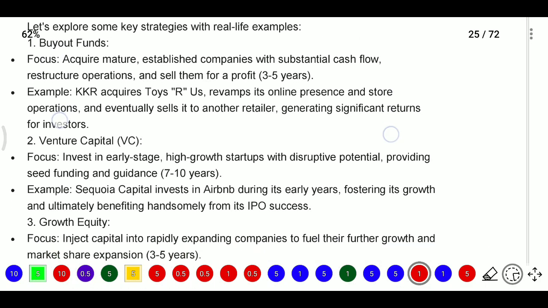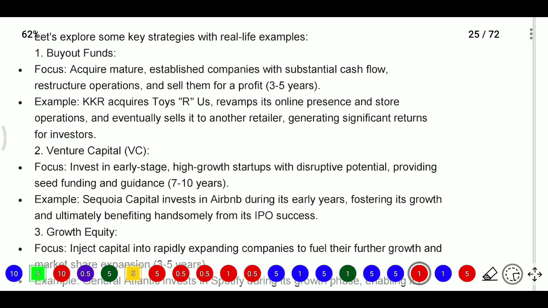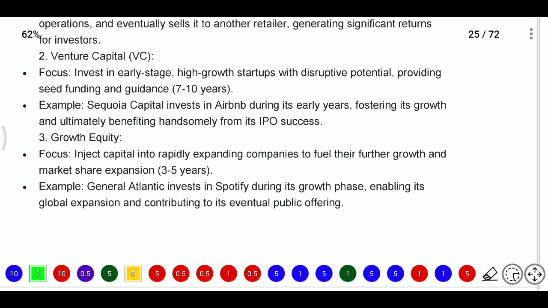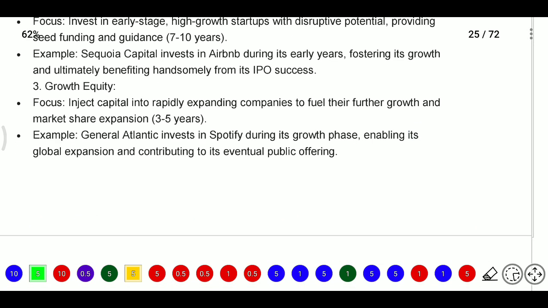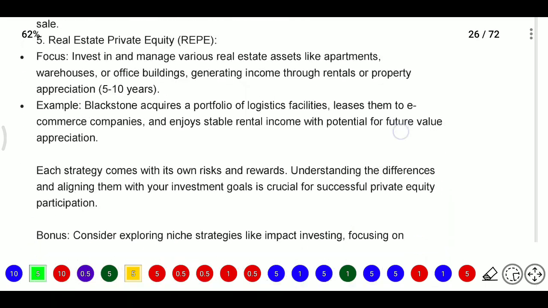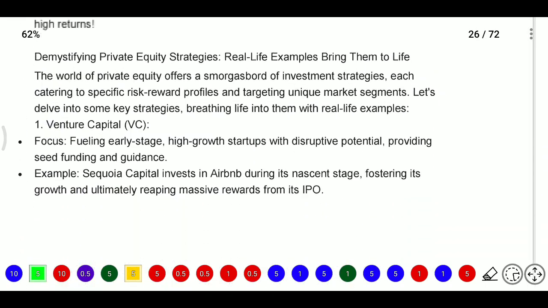Now, buyout fund means acquiring mature, established companies, and venture capital means high-growth startups with disruptive potential. Next, growth equity means injecting capital into rapidly growing, expanding companies, then distressed debt, and real estate.